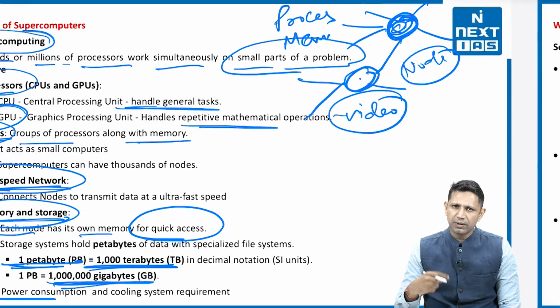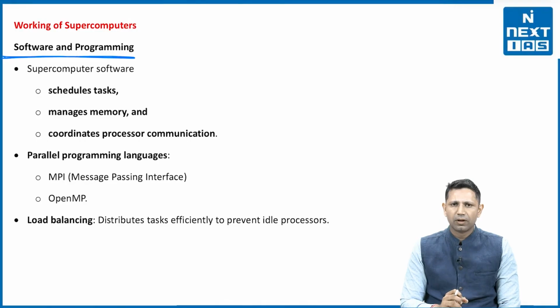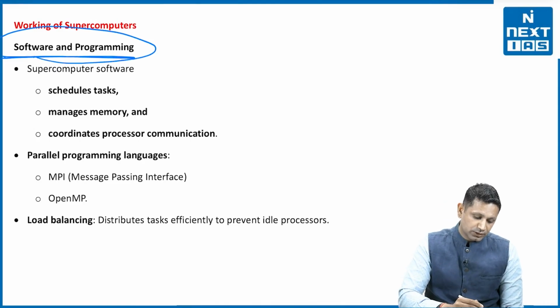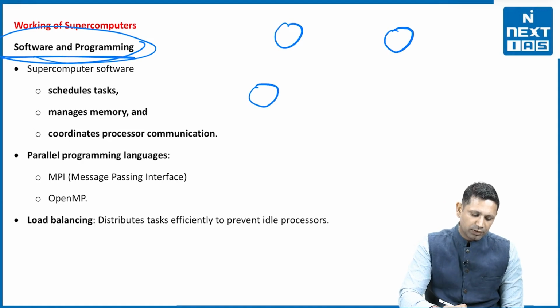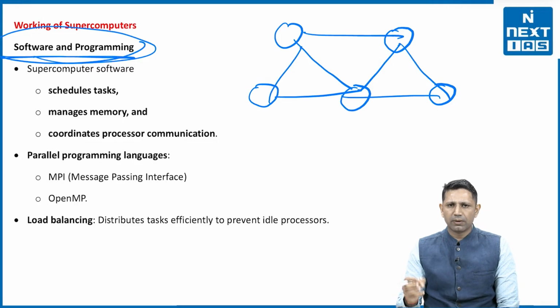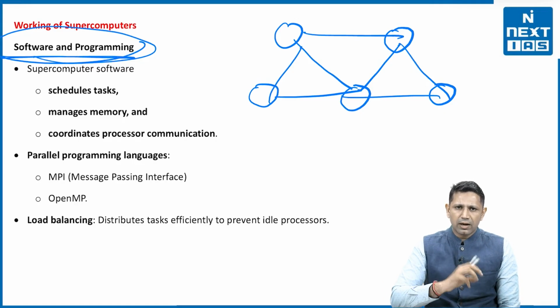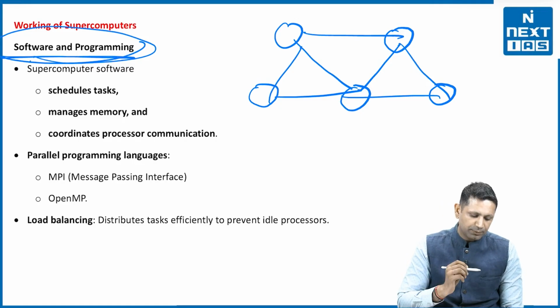Next is the software and programming part. One is the hardware part that we have already seen. It has processors, nodes, memory, and a high-speed network. The second part is the software and programming, because we have assigned the work to various nodes and processors. Now after they have finished their work, this whole work has to be compiled at one point. Secondly, the allocation of the work to each node also has to be done. So for that we need software and programming.